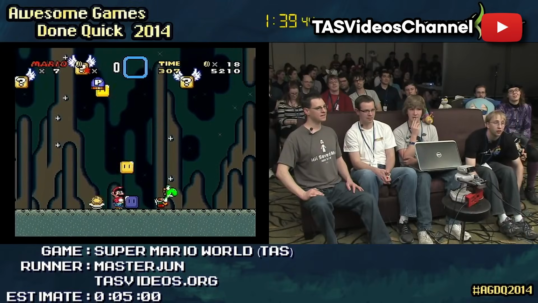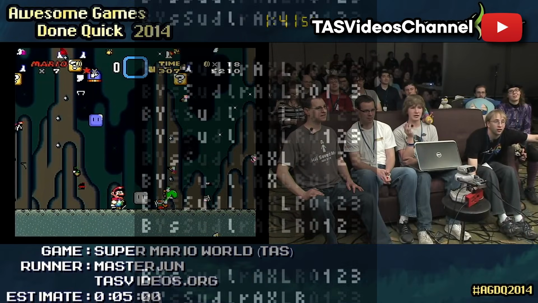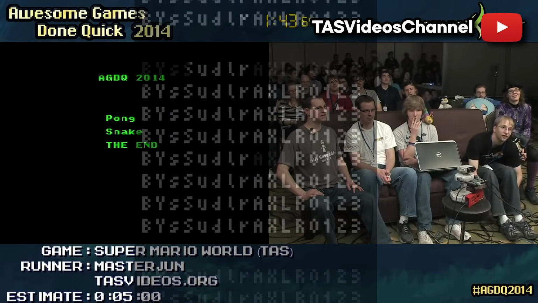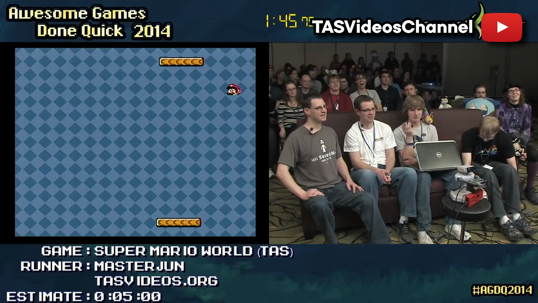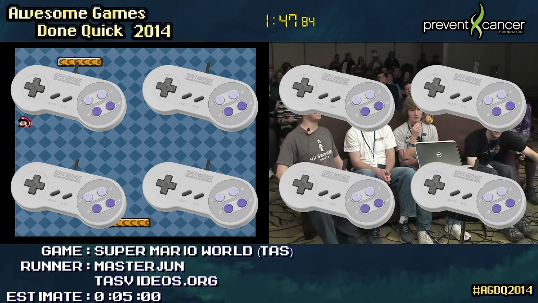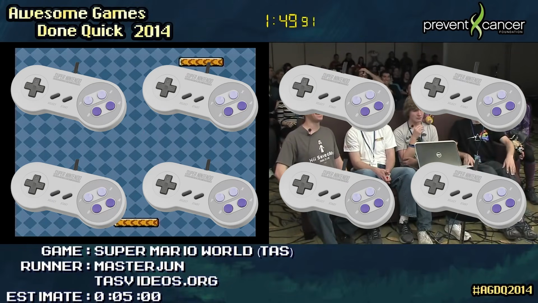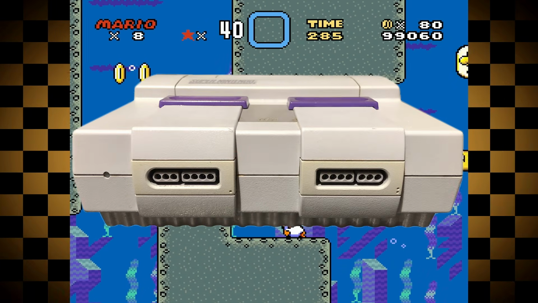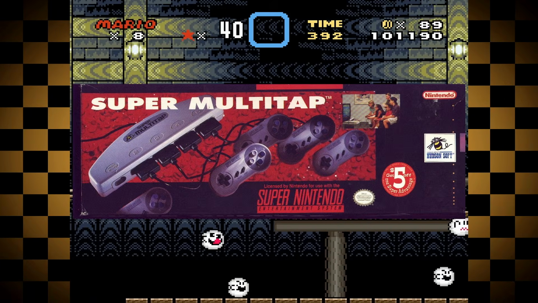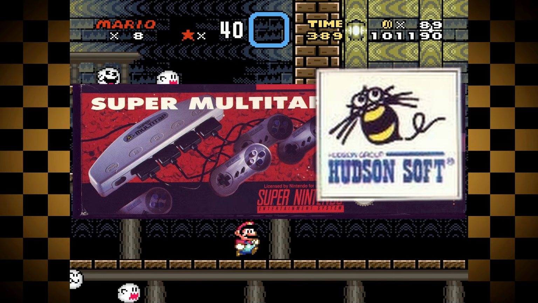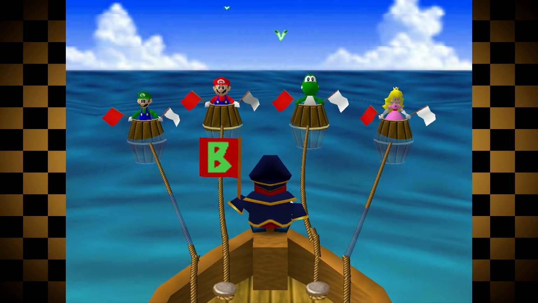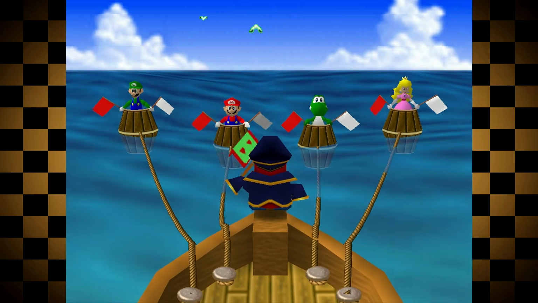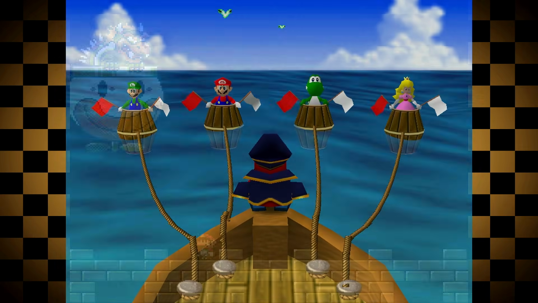In order to do this, he needed to put in so many controller inputs to program all this, and in order to do it in a very timely manner, would need to use 8 controllers. Now this would be fine, however the SNES is limited to only 2 controller ports. However, by using a Super Multitap, an adapter made by Hudson Soft, the same people that made a lot of the Mario Party games, it would allow for up to 4 controllers to be connected.